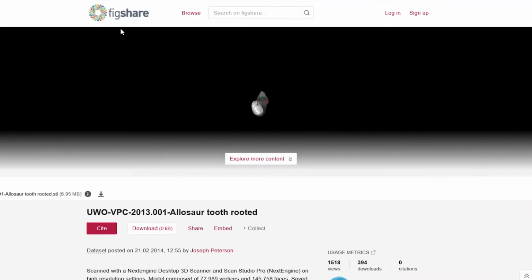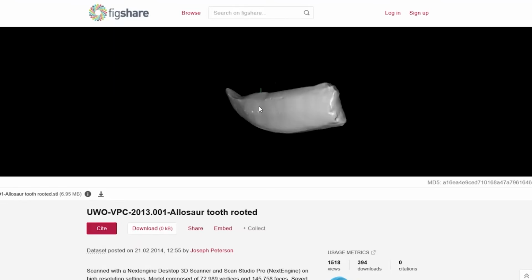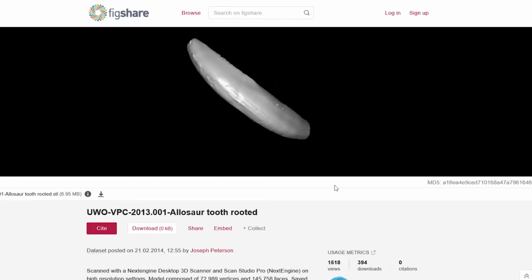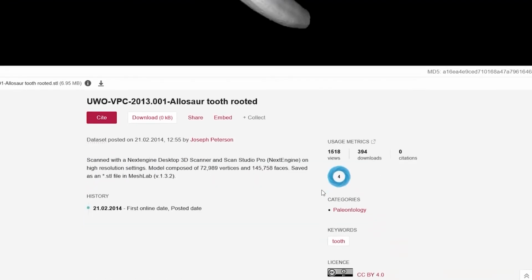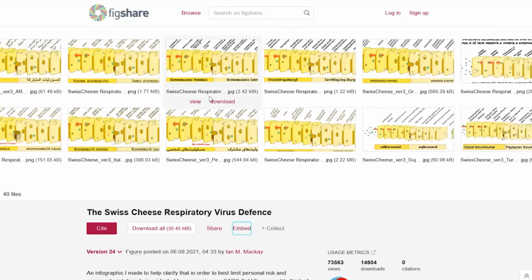Just a few other examples. Figshare will preview lots of different file types, over 1,200. Most of those are text, but you'll see Figshare previews 3D files. So you can zoom in, take a look at this allosaur tooth, and then download it and 3D print it. And then images also are really well previewed in Figshare.